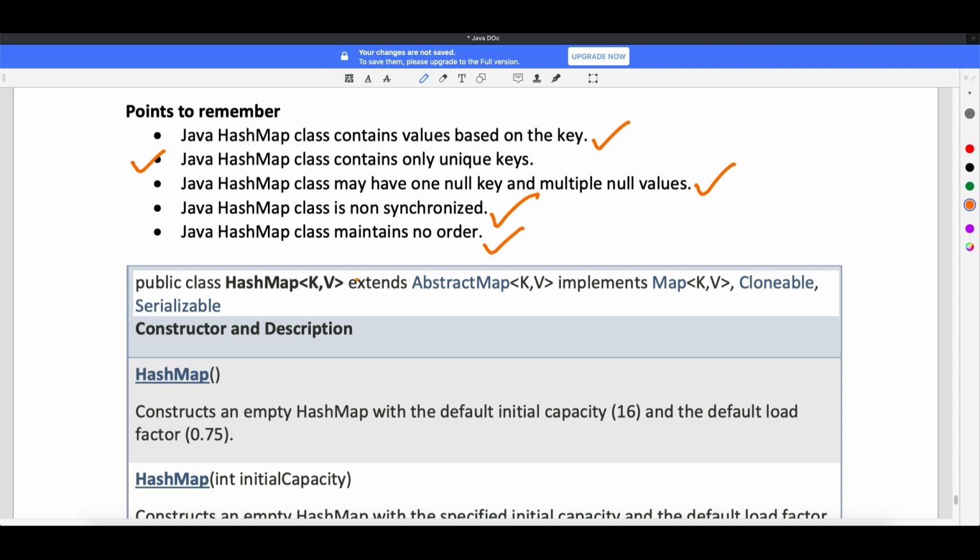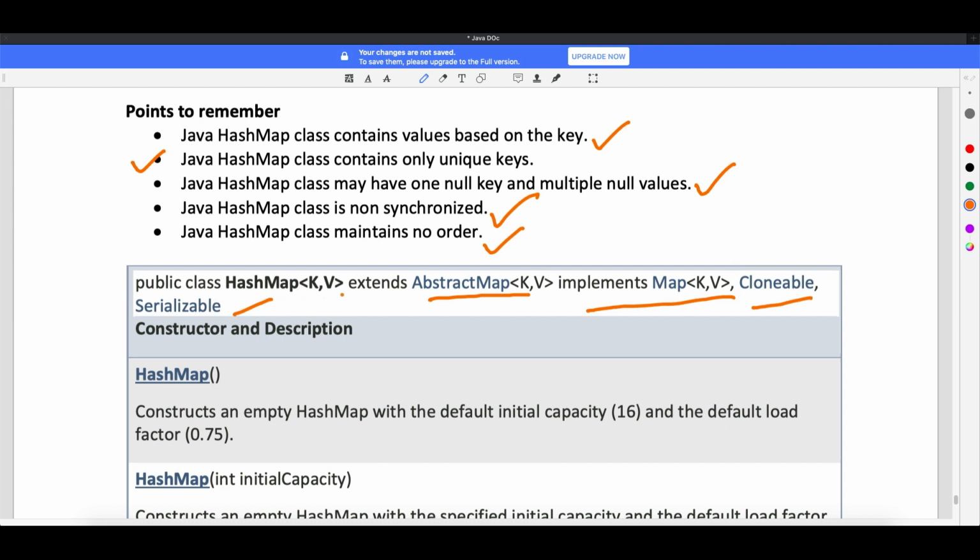If you look at this hash map class, it basically extends abstract map. It implements the map interface. It also implements cloneable, and it also implements serializable. What does that mean? When I say a class has a hierarchy in the collection framework, even the hash map has a hierarchy. Hash map will extend another class called abstract map, and then it will implement the map interface. Cloneable is an interface and serializable is an interface.